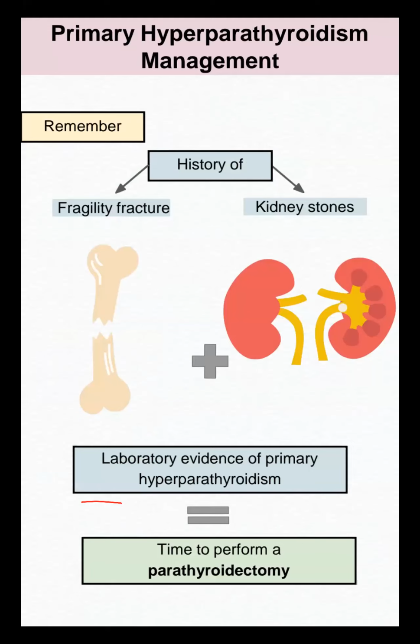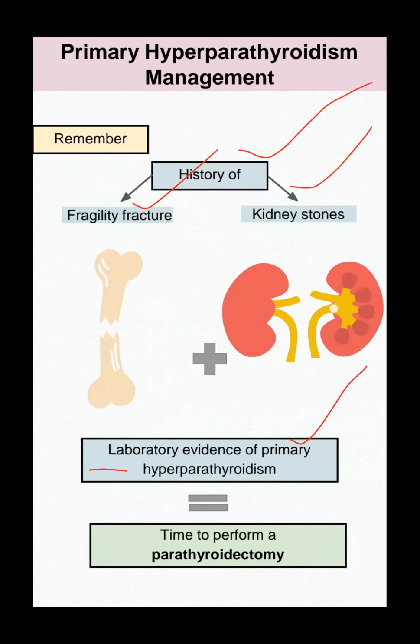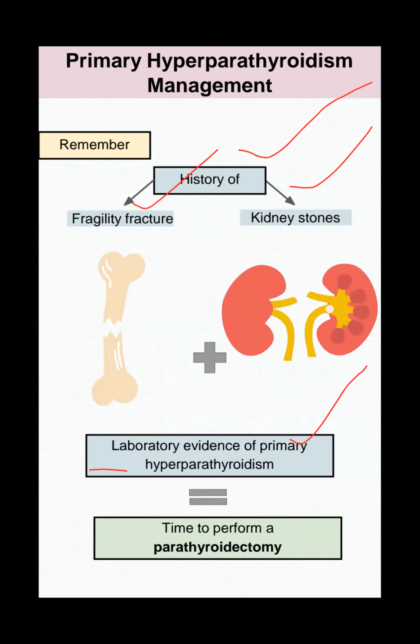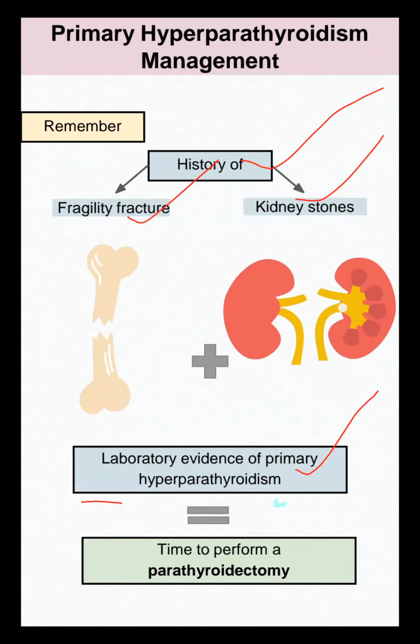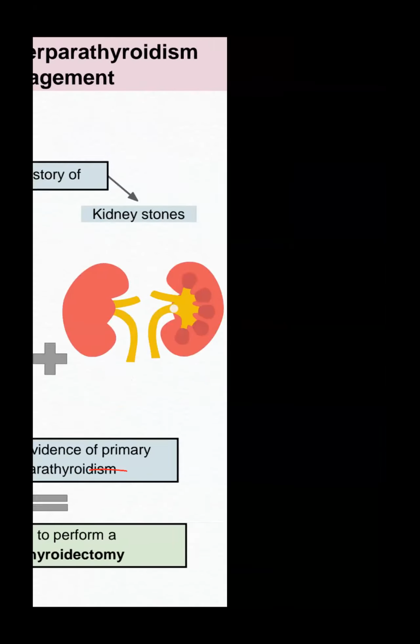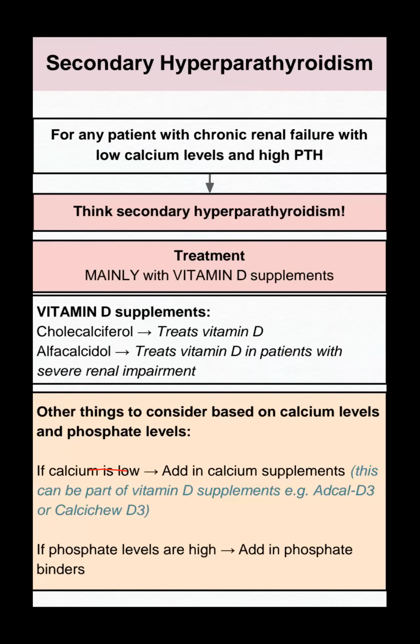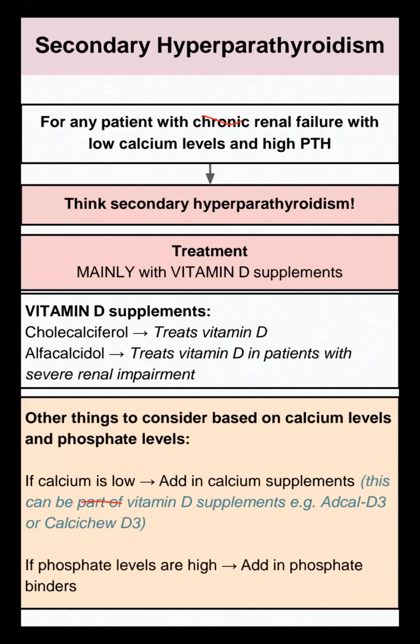So regarding the history: kidney stones, bones and stones, and fragility fracture, laboratory evidence of hyperparathyroidism, and we have to do parathyroidectomy. If any presentation with fracture and kidney stone, we have to do this. Secondary hyperparathyroidism, my dear candidates, I said is associated with CKD.